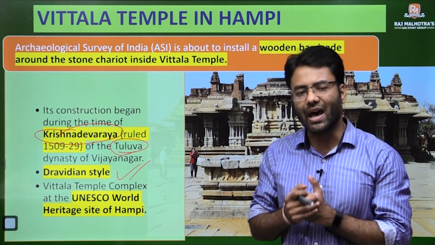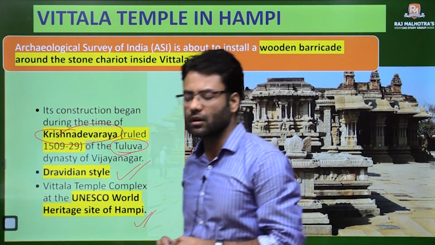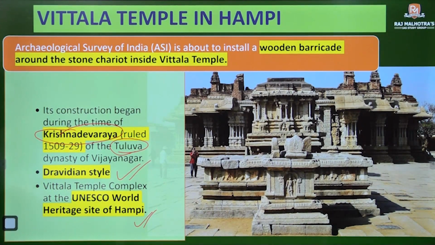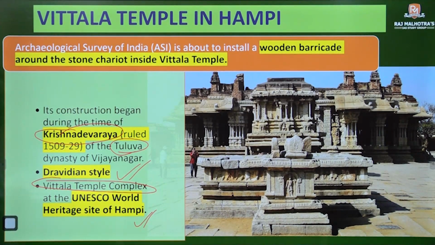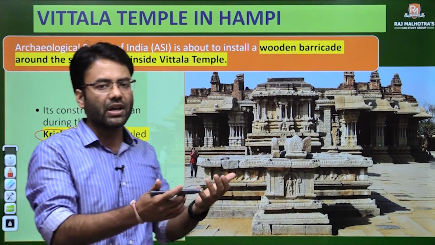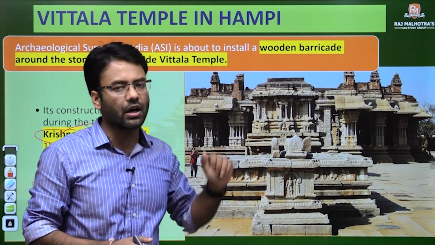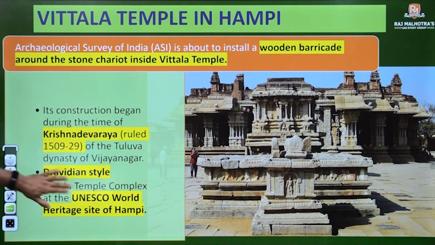Regarding the World Heritage Site status, the whole Vitthala temple complex is under the UNESCO's list as part of the World Heritage Site. Clear? Now these points you need to remember. It was in the news because, for protection purposes, ASI, the Archaeological Survey of India, is creating a wooden barricade around the whole temple complex.